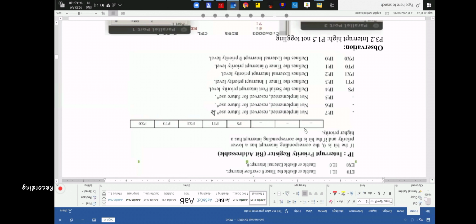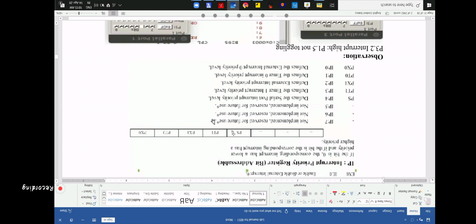Out of these 8 bits I don't need 3, but only these 5: 1, 2, 3, 4, 5. So PX0 is related to INT 0. This one is related to timer 0 interrupt. This is related to INT 1 interrupt. This is related to timer 1 interrupt. This is related to serial port interrupt.